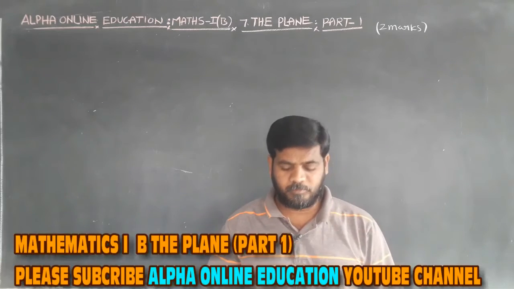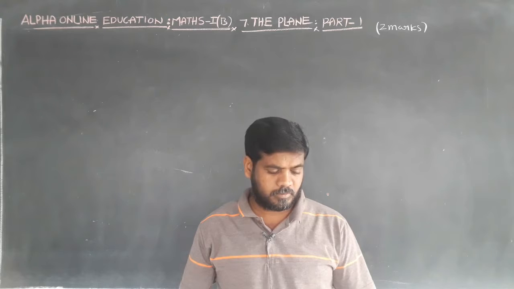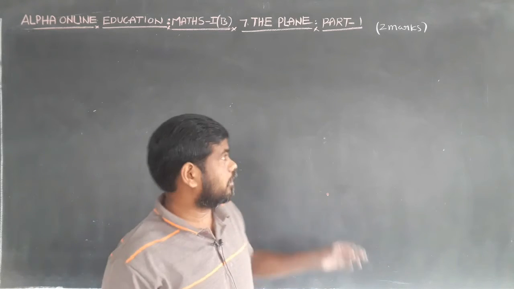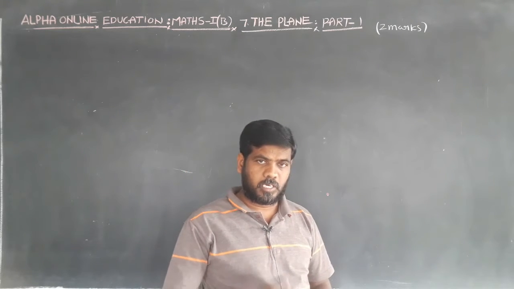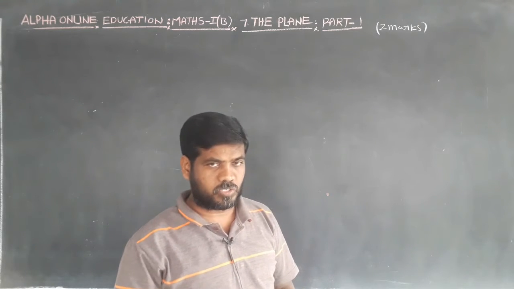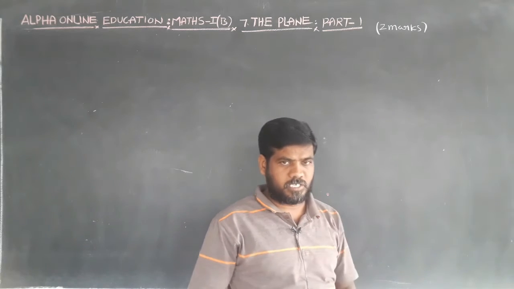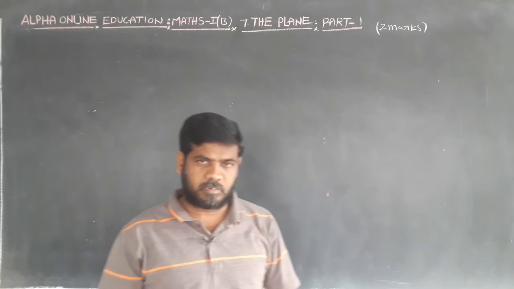Onwards, we start the 7th chapter of Mathematics 1B: The Plane. This chapter has a total weightage of 2 marks. Only one very short answer question comes from this chapter in the annual examination. So today we discuss some formulas.